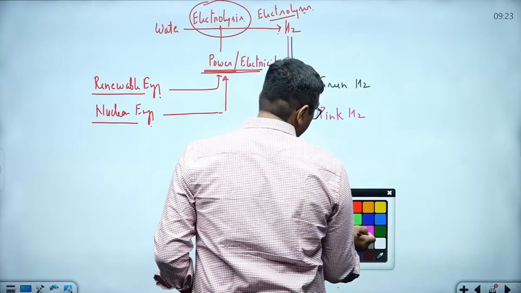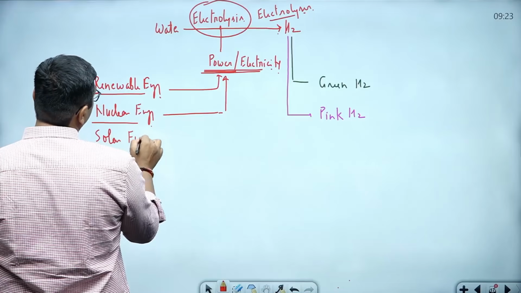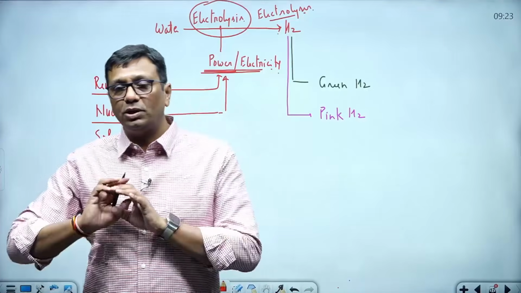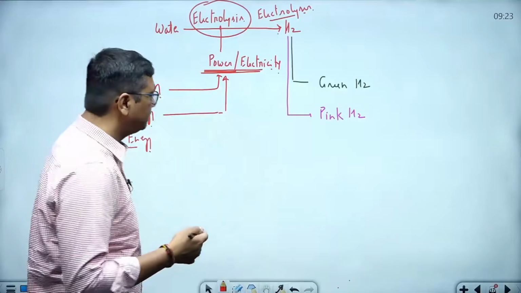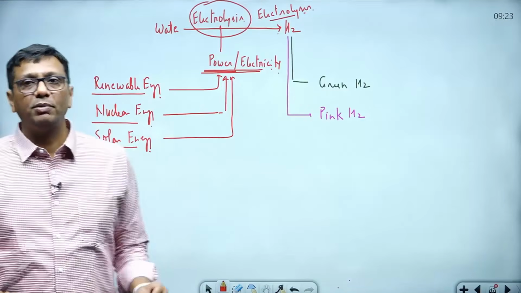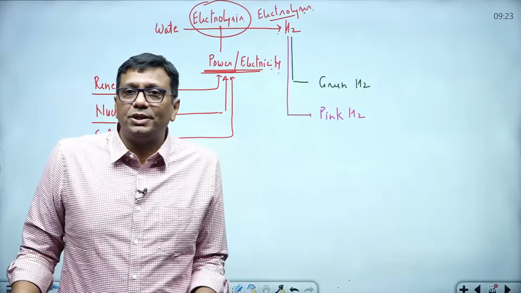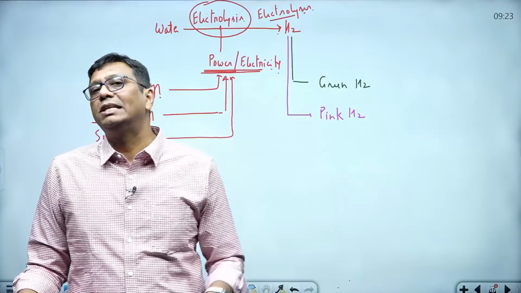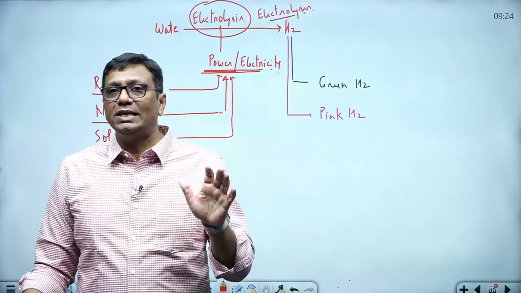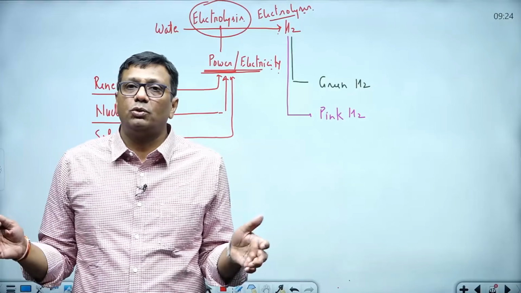If we use solar energy only. Somebody may ask, sir, first you said renewable energy, and solar energy itself is an example of renewable energy. But no, guys, I'm going to write solar energy separately, because India has massive potential in solar energy. If you have an idea about the Glasgow Convention, the UNFCCC COP26 meeting in 2021, Shri Narendra Modi ji said India will achieve 500 gigawatts of power generation. Out of this non-fossil capacity, India has planned to achieve 280 gigawatts through solar energy. So there is massive potential overall in the renewable energy sector.